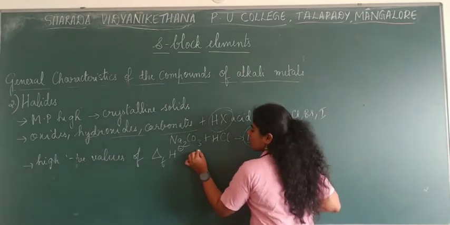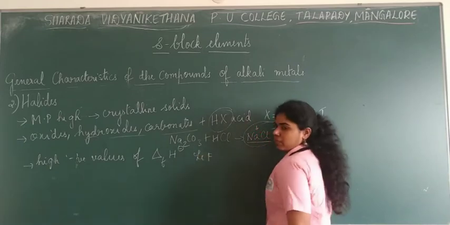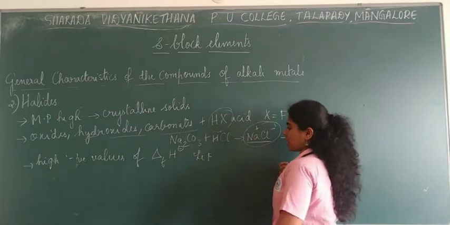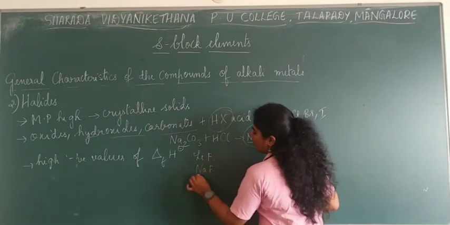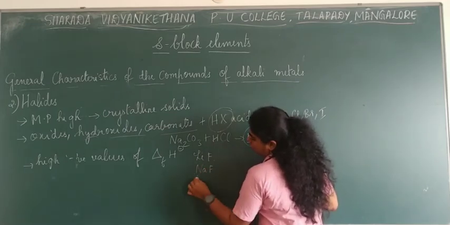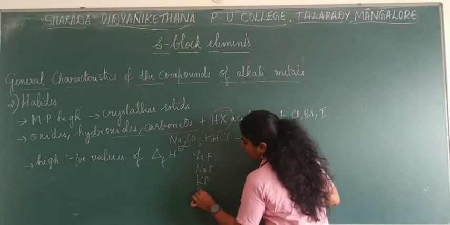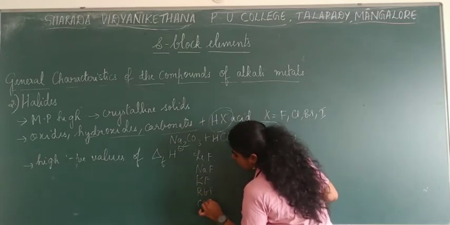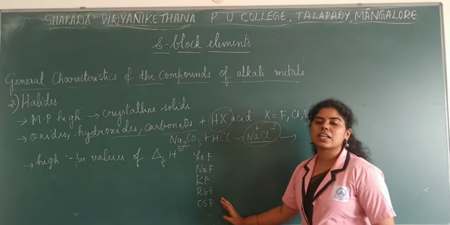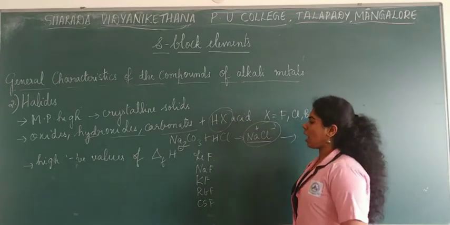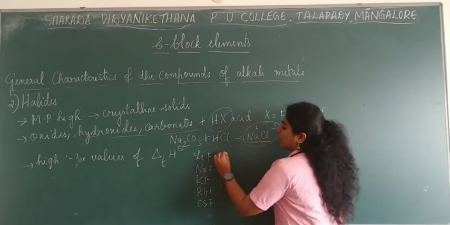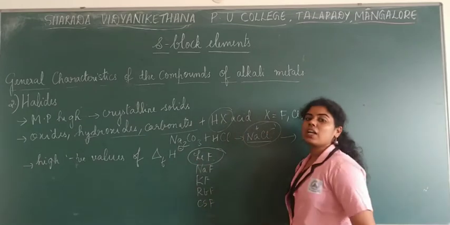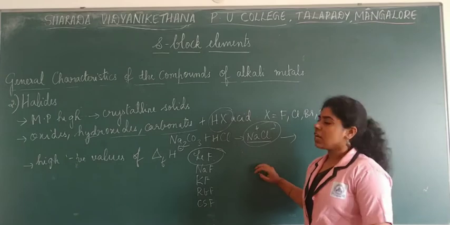If you take the example of metal fluorides, you have lithium fluoride, sodium fluoride, potassium fluoride, rubidium fluoride and cesium fluoride. Out of bromides, chlorides or iodides, fluorides are said to have high negative values.